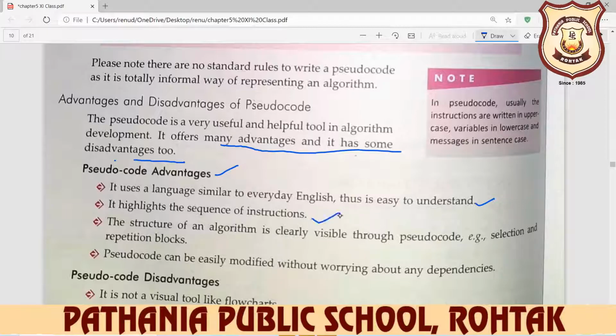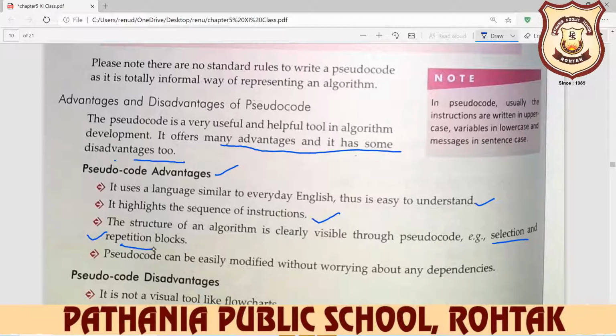Second, it highlights the sequence of instructions. It writes the outline of instructions. Then the structure of an algorithm is clearly visible through pseudocode, for example, selection or repetition block. Here, selection and repetition block means your selection statement and your looping statement.